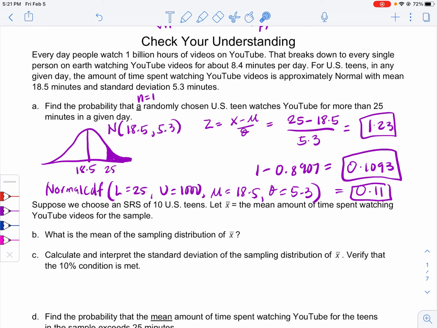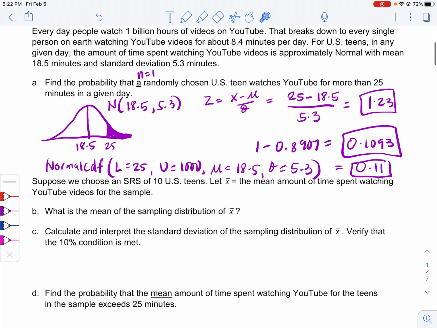Now we're taking 10 teenagers, and we want to know the probability that the sample mean, the average of those 10 people, exceeds 25 minutes. So we're going to focus not on just a random person, but on those 10 people.